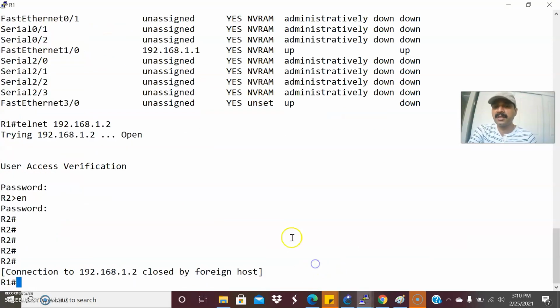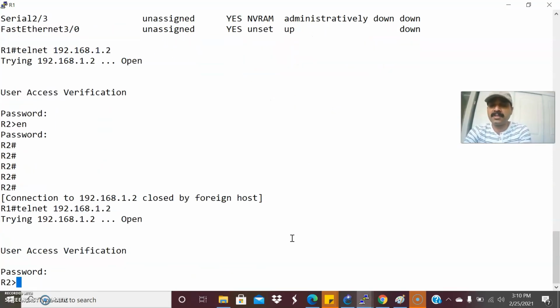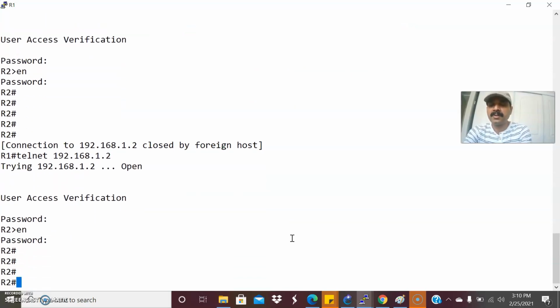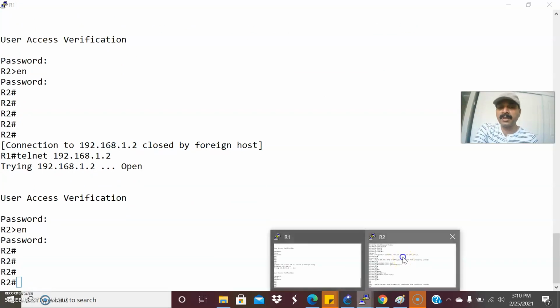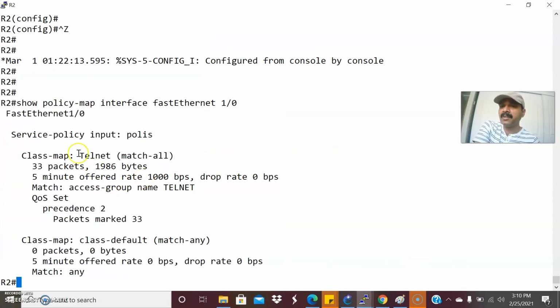Now let us initiate the traffic from R1 to R2. Telnet 192.168.1.2. It will prompt for the password. Let us enter the password. Enable. Let us enter the password. Now you can see the packets marking. Now let us do the show policy map. It will show all the details.